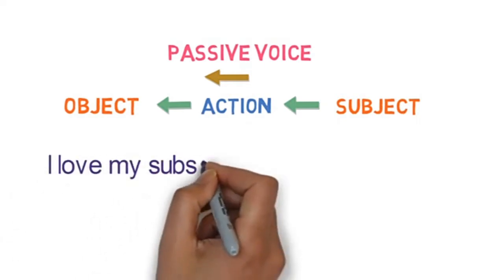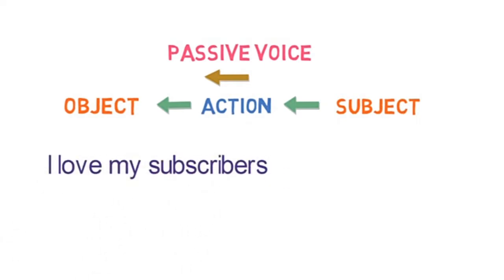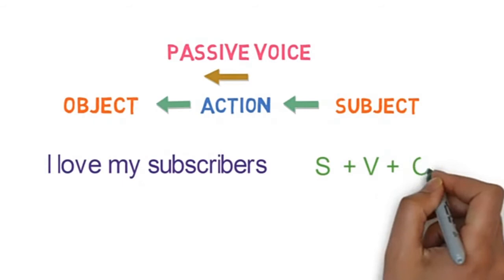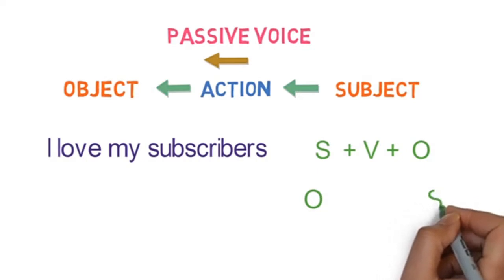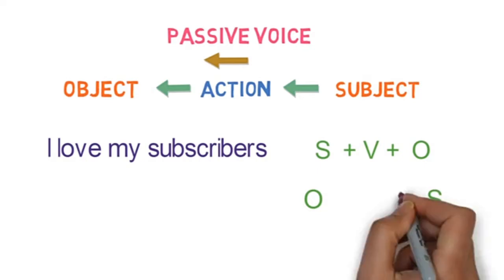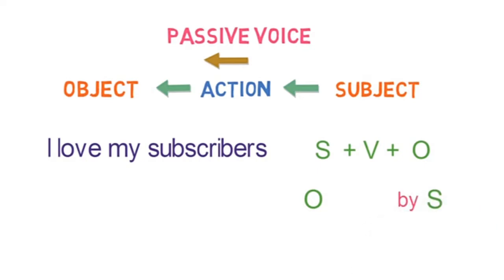I love my subscriber. Here the subject I is doing the action. Sentence structure is subject plus verb plus object. In the passive sentence, the object takes the place of subject and subject takes the place of object with a by being added to it. So it's like this: object plus verb plus by plus subject.